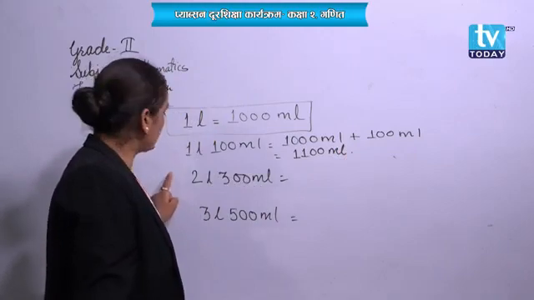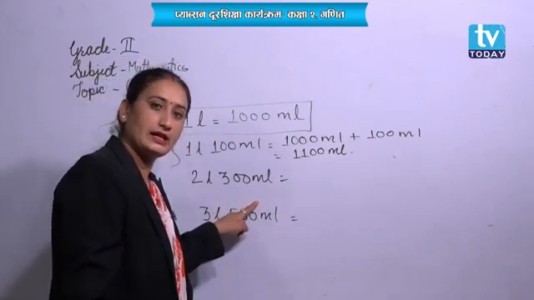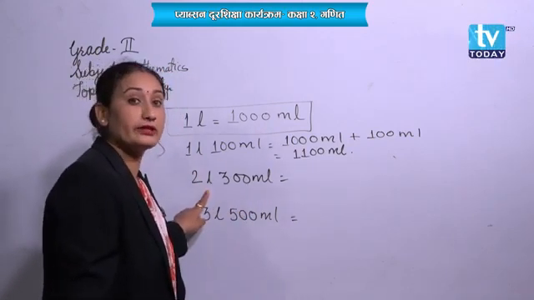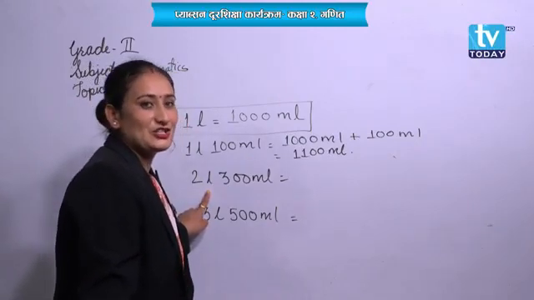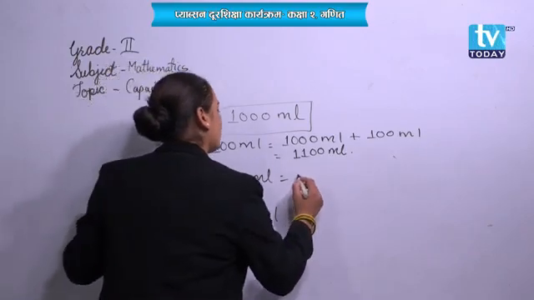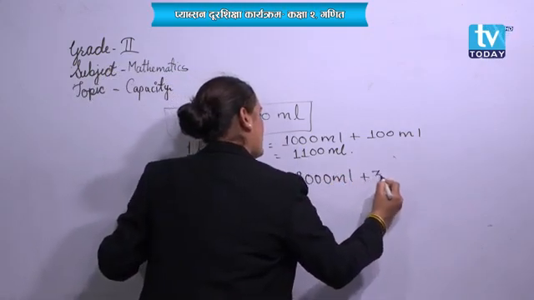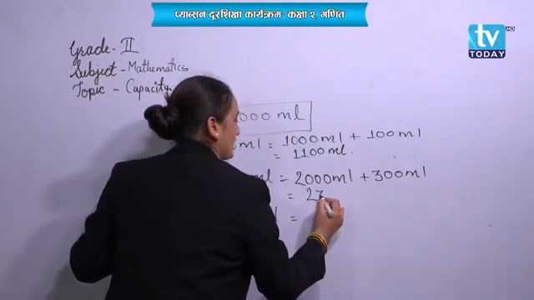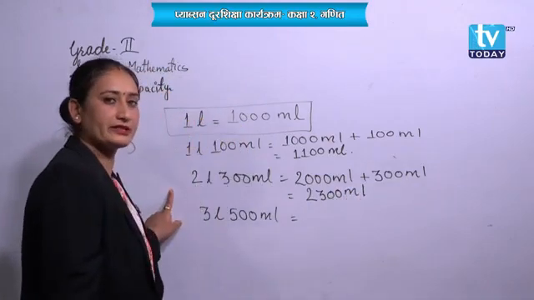Let's do the same on the next question. 2 liter and 300 milliliter. Let's convert. I have already told you, 2 liter means 2000 milliliter. Then write down here 2000 milliliter plus 300 milliliter. It will be 2300 milliliter. Have you written?